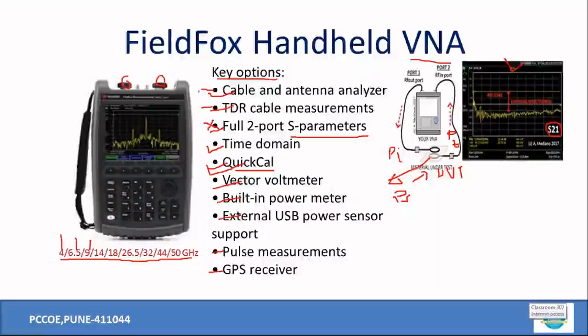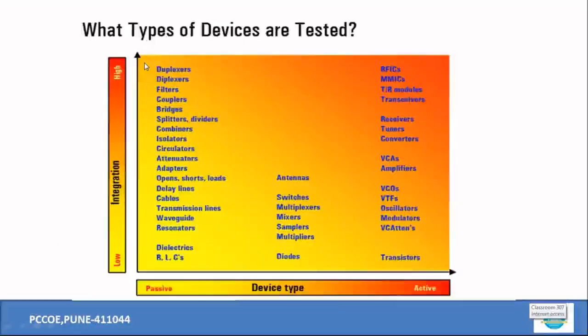So that way you can opt for the required components over there, and accordingly you can have your VNA with you, right? Now, what devices can one test with these VNAs? So these many devices one can have. One can have passive components. These are the passive components. I have a list of passive components shown here. One can have even active components also, right? Even one can test antennas, switches, multiplexers, mixers, multipliers that way.